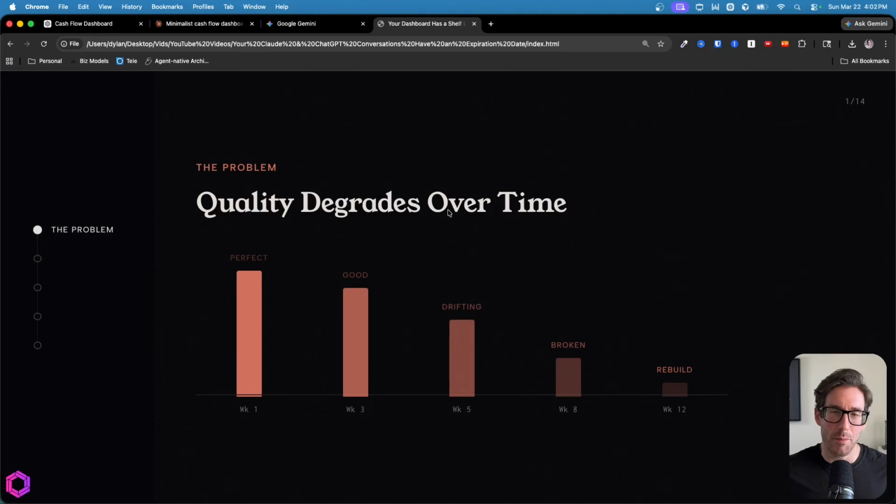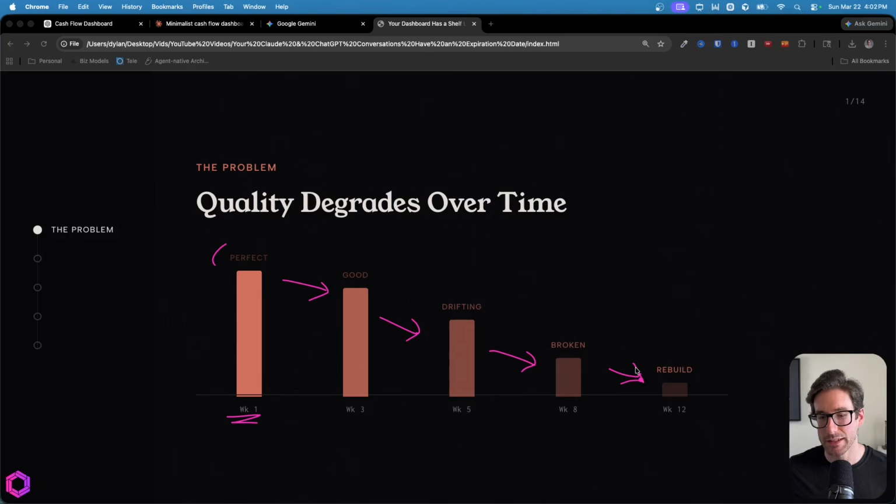Now, when making the common mistake of having the same conversation for a really long period of time, such as updating a dashboard, this is what happens. In week one, everything is perfect. The dashboard looks good. When we have the dashboard updated with some new data on week three, still looks good. Week five, it starts to drift a little bit. And over time, what happens is the AI's ability to follow your instructions, making sure the dashboard looks perfect as well as is updated with the new data, degrades rapidly.